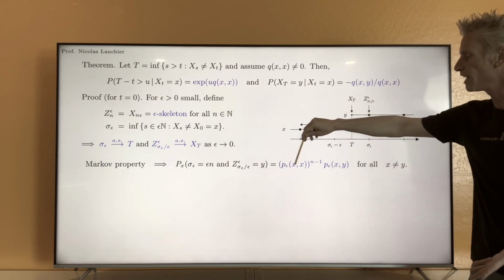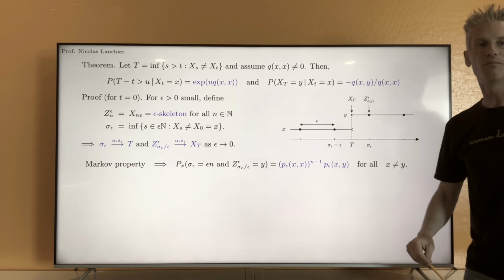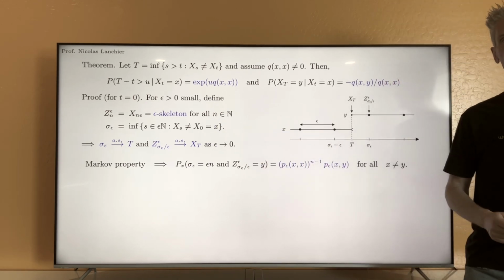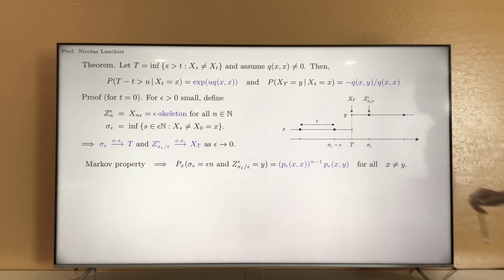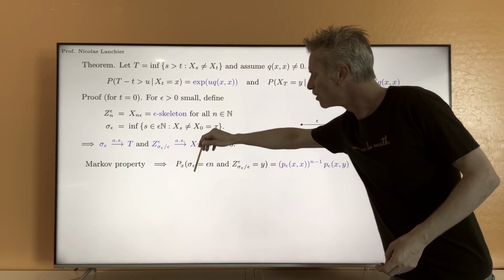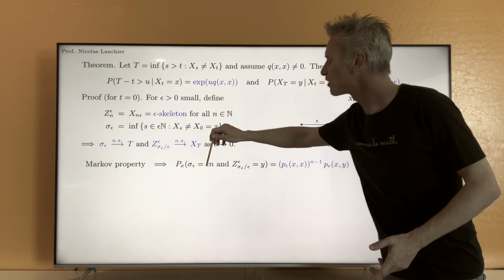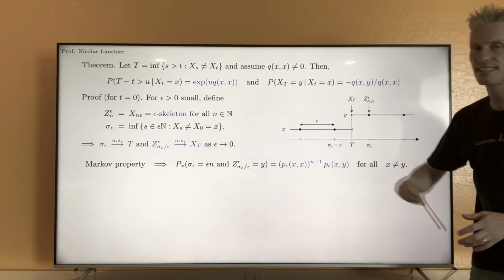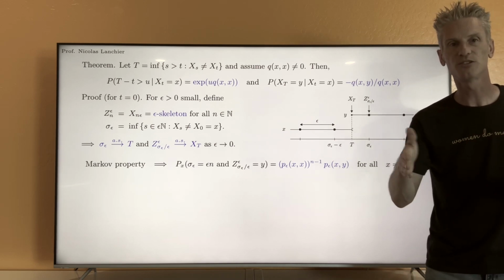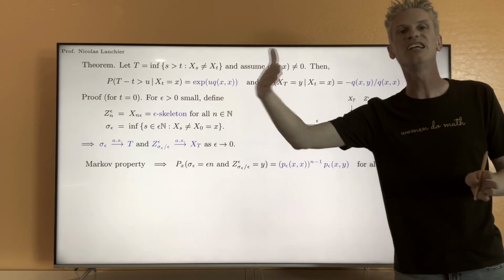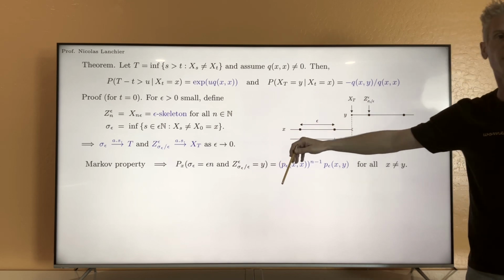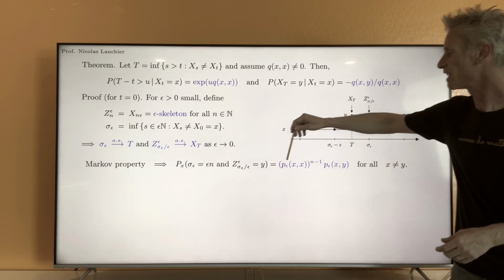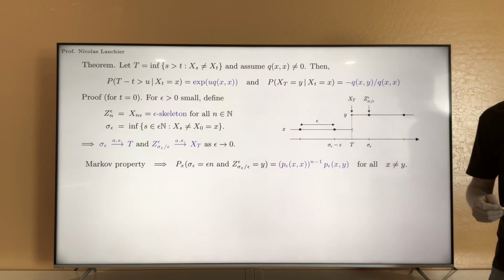So we want to stay in state x for n minus 1 time steps. Using the Markov property, the fact that you can forget the past and so on, you can say that the probability that sigma epsilon is larger or equal to epsilon n is exactly p epsilon xx. We stay in state x, epsilon unit of time, and this n minus 1 times. So by the Markov property, you forget the past, so you just have a product of probabilities. That's p epsilon xx to the power n minus 1.